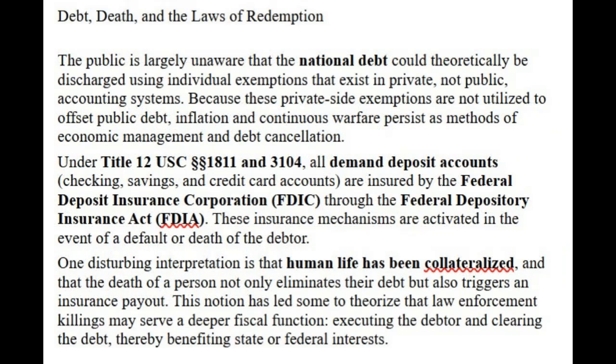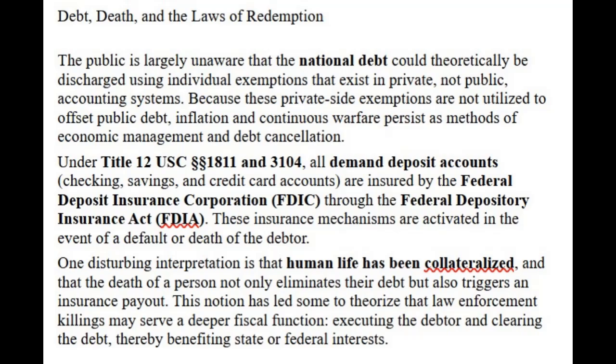Debt, death, and the laws of redemption. The public is largely unaware that the national debt could theoretically be discharged using individual exemptions that exist in private, not public, accounting systems. Because these private-side exemptions are not utilized to offset public debt, inflation and continuous warfare persist as methods of economic management and debt cancellation.